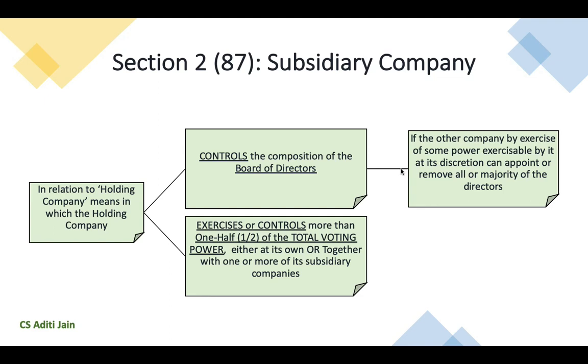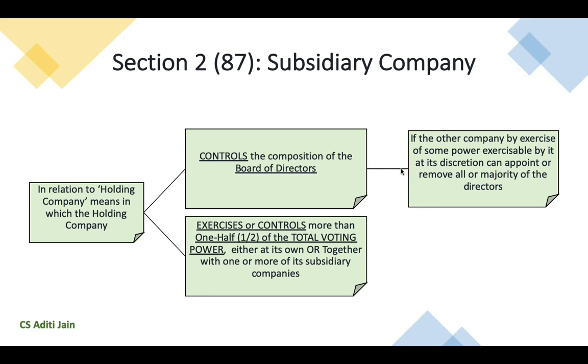So, if the relation between two companies satisfies either of the two conditions, they will be called holding and subsidiary companies. Now, let us understand these conditions. The first one says the controlling of the composition of the board of directors. Now, what does that mean?